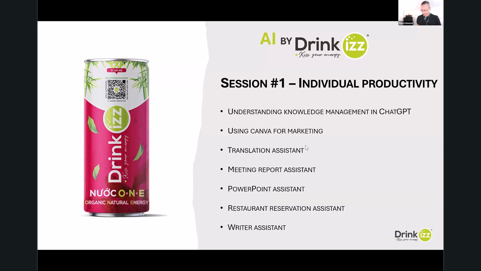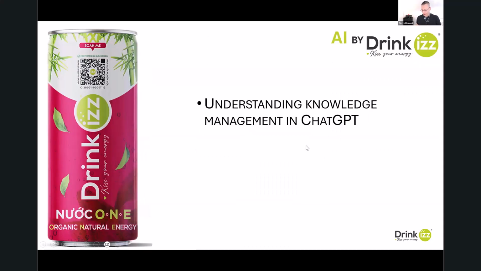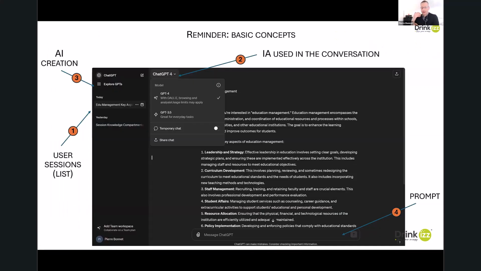So first, when you are in ChatGPT, you need to know 4 key principles. The first one is the user session. A user session is the way to dialogue, to interact with the AI. When you are in a user session, this is like discussing in a secret room, a specific room, with an AI. And you can create various user sessions, so you can have several secret rooms to discuss with the AI. I will explain a little bit more in the next slide.